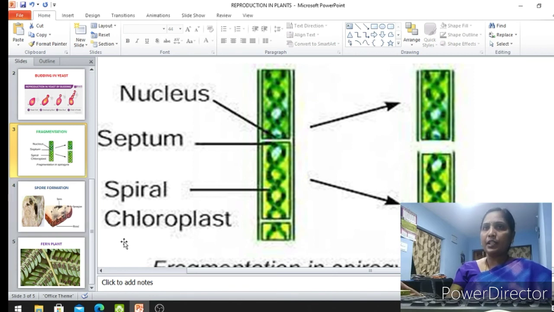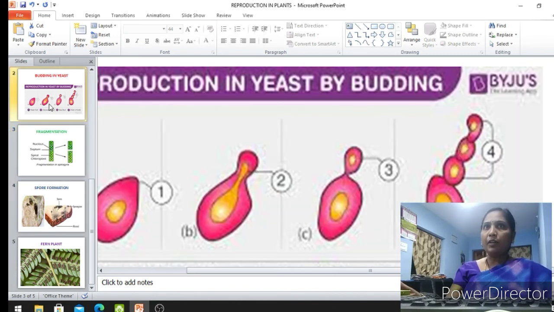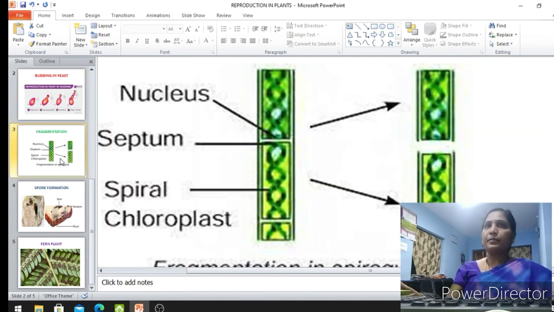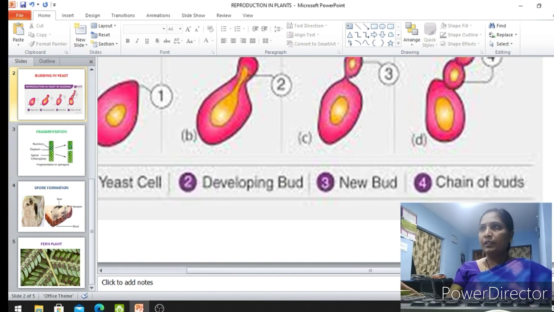Your today's homework is to draw the diagram of the budding process in yeast cells. Draw it like this with different stages and label the diagram. And draw the diagram of fragmentation in Spirogyra.